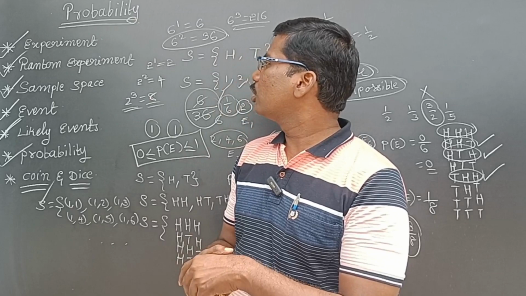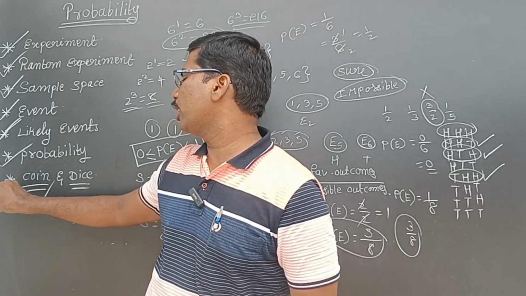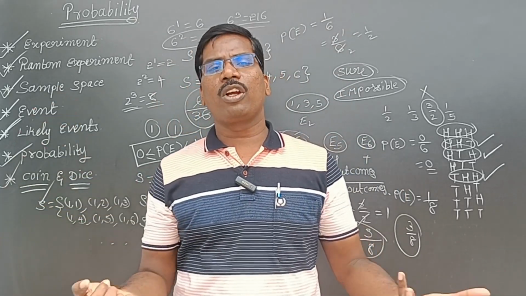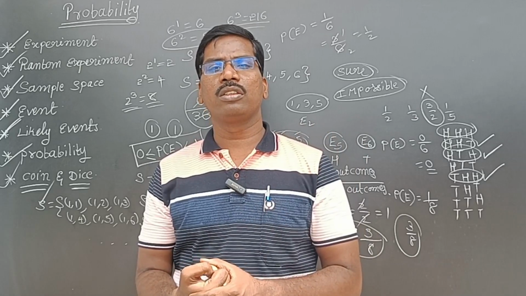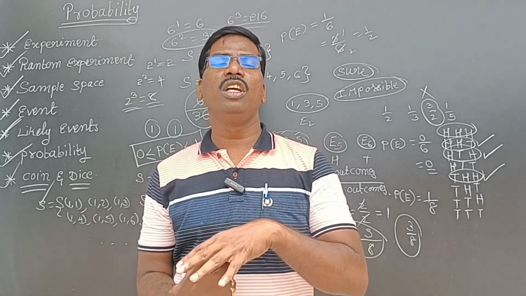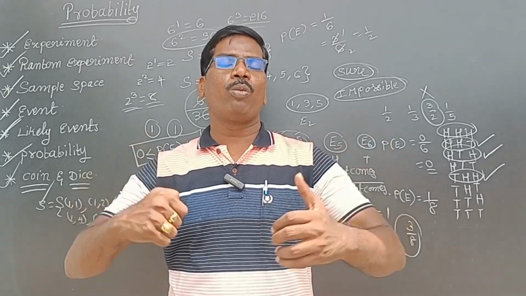So this is it, friends. The total probability lesson, coin and dice, is also completed. They may ask playing cards also for 10th class, for 11th class; for 8th class, no need. So this is the full probability lesson.